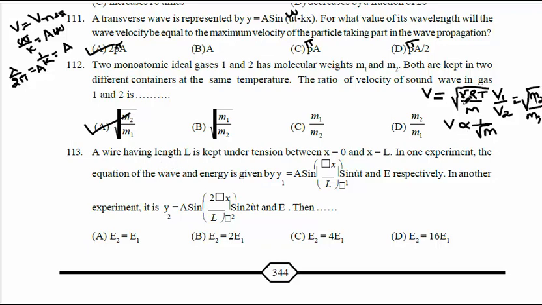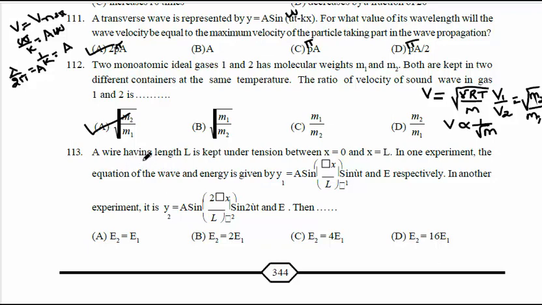So I got here V equal to velocity of sound in a gas is square root of gamma into RT by m. So indicates velocity is inversely proportional to root m. It indicates V1 by V2 equal to root of m2 by m1. Okay, question number 112, option is A. Next move to question number 113.